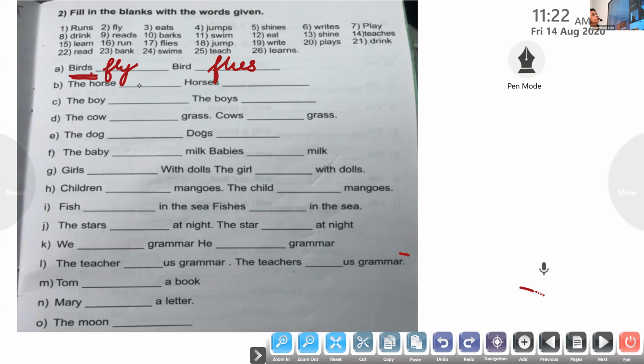Come on, tell me, Adnan. Here we'll write runs. Okay, the horse runs. Yes. So I've told you, they have to agree with each other. Here there is no S, so to the verb, I need to add an S. So horse runs. Is that clear? That is a rule here.